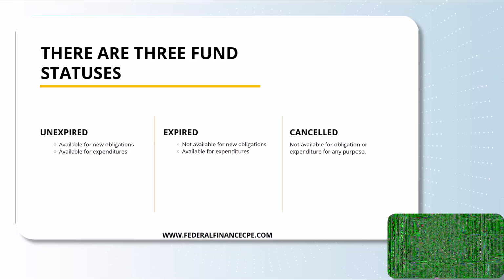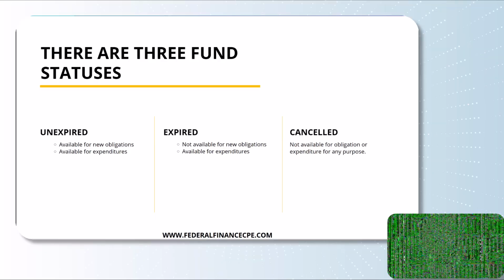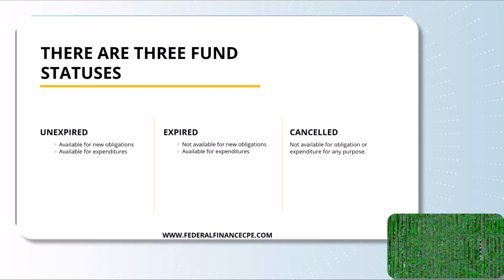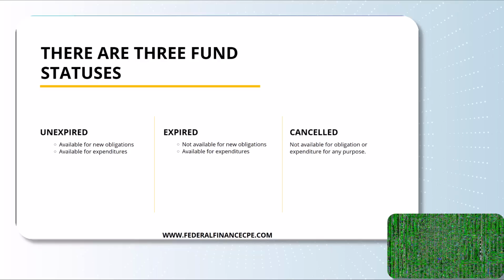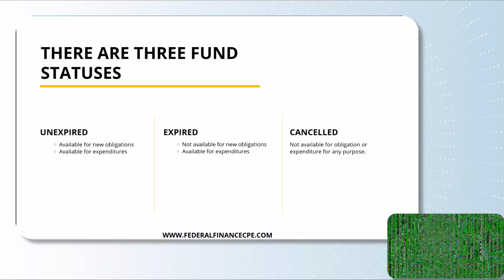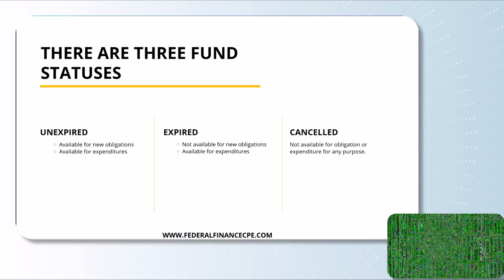Everybody loves them because you can have new obligations on them, right? You can get those new contracts and you can expend on them. You can pay out money. And as you remember, that 500K had 2 years of availability, is open for 2024 till September 30th, 2025. So that means over 2 years it's going to be unexpired. But then after September 30th, 2025, so October 1, 2025, it becomes expired.